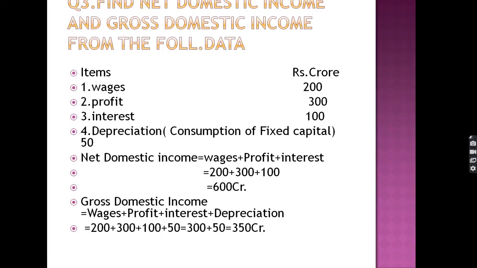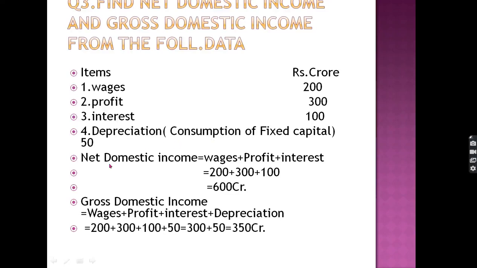Find the domestic income and gross domestic income from the following data. Now we have understood the concept of net and gross. In gross, depreciation is added, whereas in net, depreciation is not added. So in this question, first we calculate the net domestic income. Let us see the components. Wages are given to us, profit is given to us, interest is given to us, and depreciation, which is known as the consumption of the fixed capital, is given to us.